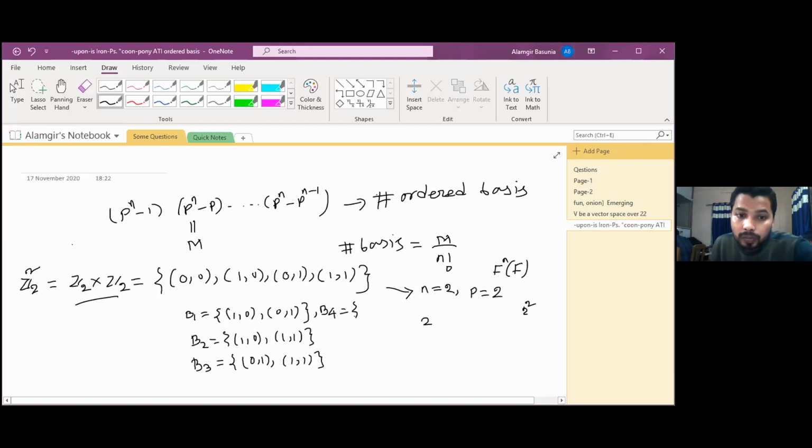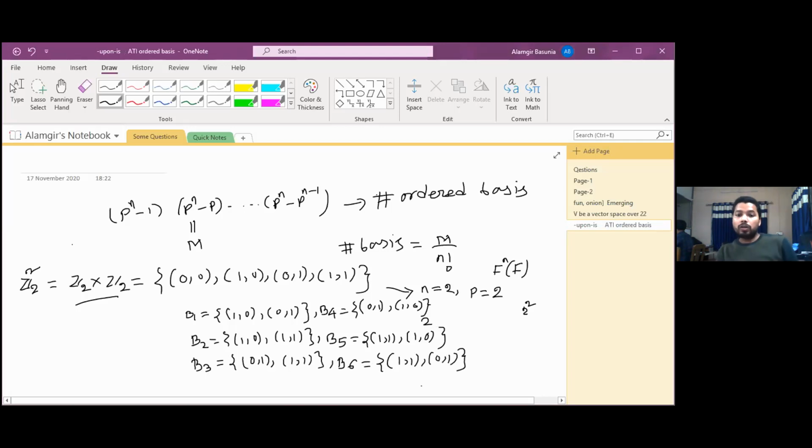That one, B4, will give just 01 at the first position and 10 at the second position, right or not? And here B5, ordered basis means the order of the position of the elements we cannot change. Same position means that is unique. Okay, and here again we shall get another one, 1110, and here again we shall get another one, B6. B6 means what? Just this one, 11 and 01.